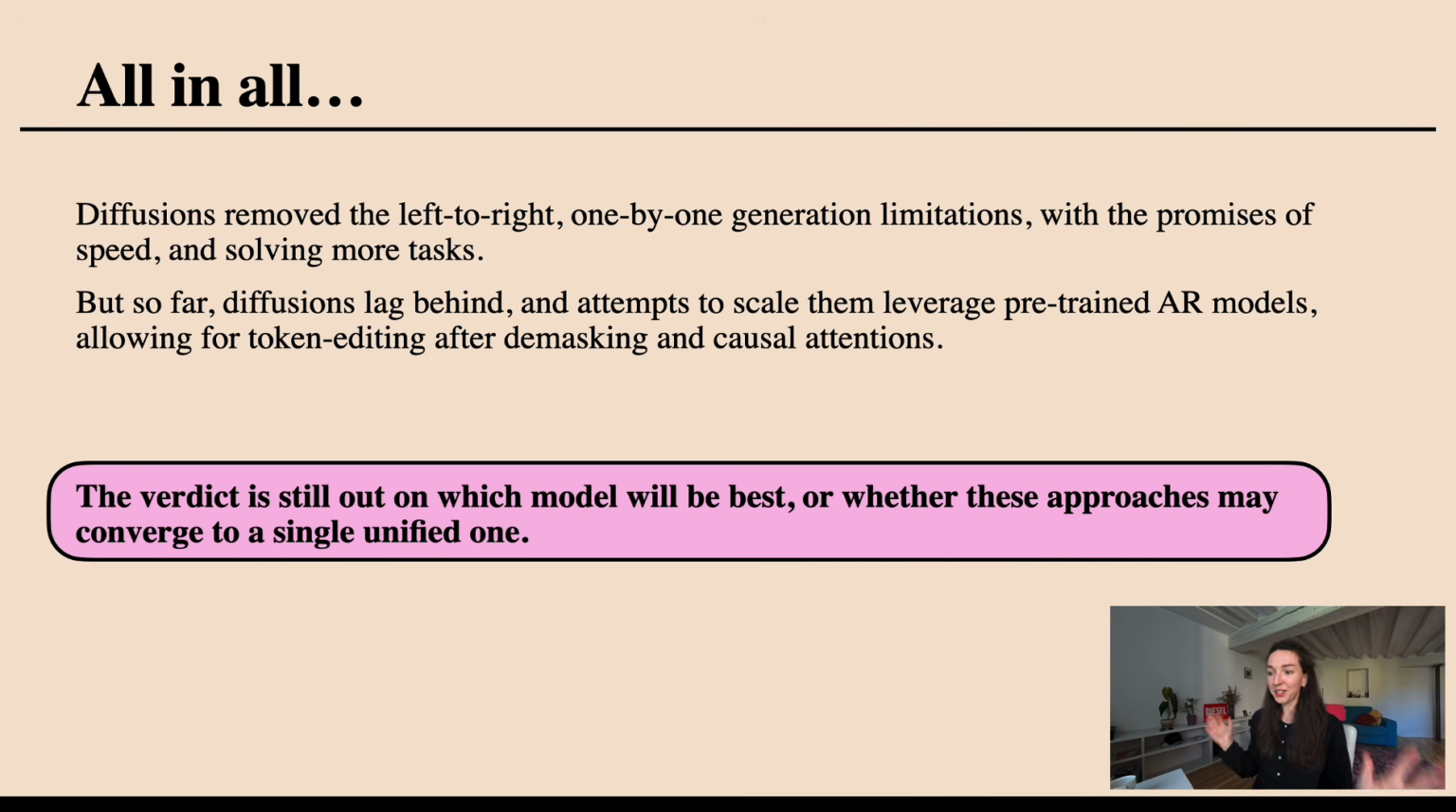So all in all, a little summary: diffusions were cool because they removed this left-to-right one-by-one generation limit. This promised speed and solving potentially more interesting tasks. But so far, I think the diffusions still lag behind. And attempts to scale them in the literature show that they leverage pre-trained autoregressive models. They do all kinds of tricky things with token editing and sometimes even introduce back causal attention. So I guess the verdict is still out on which model will be the best, or whether all of these approaches may converge into something that mixes diffusion and autoregressive approaches into a single unified viewpoint.